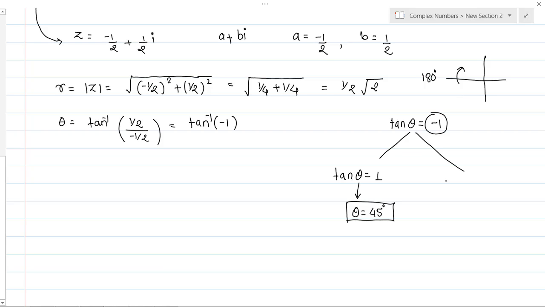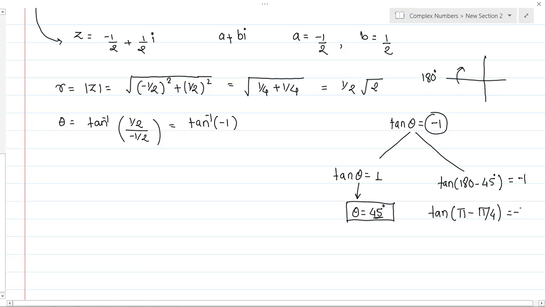So here I will be having tan of 180 minus the standard angle which you have calculated here. So this becomes 45 degree. This is equals to minus 1. Sorry. आता जेव्हा you put this 180 minus, this will give me the minus 1. So let's find out now. This is tan of 180 is nothing but pi, 45 is nothing but pi by 4, which is nothing but minus 1. So tan of pi minus pi by 4 becomes 3 pi by 4, which is equals to minus 1.